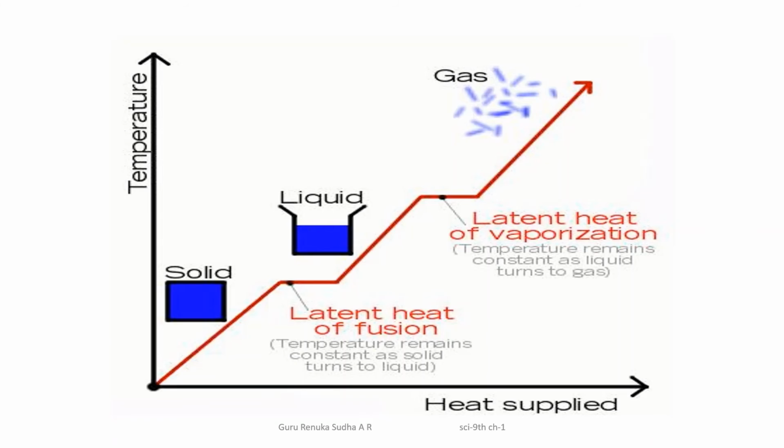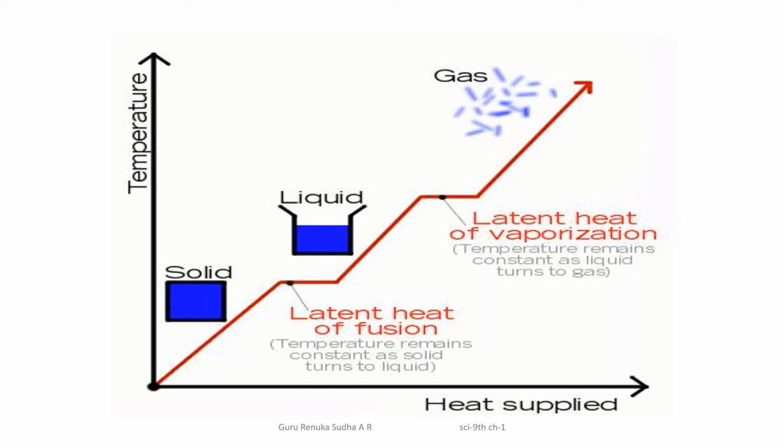When a solid substance starts to heat, at a particular point the temperature becomes constant, and then the supplied heat is utilized to convert the substance from solid to liquid. At that constant temperature where the solid state changes, that is called the latent heat of fusion.